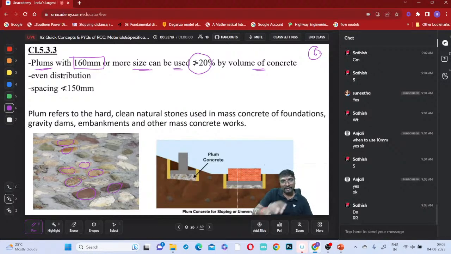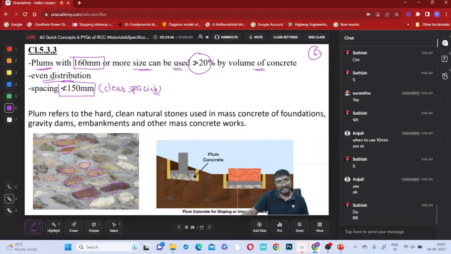Is it clear, everyone? The first statement: for a given volume of concrete, the plum volume should not be more than 20% of the concrete volume. They will be distributed evenly, and spacing should not be less than 150 millimeter. Which spacing? This is a clear spacing, not center to center spacing. You have to be careful.